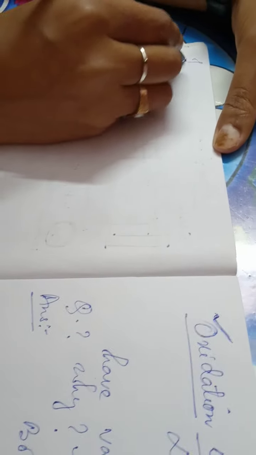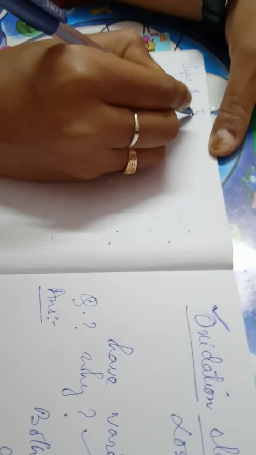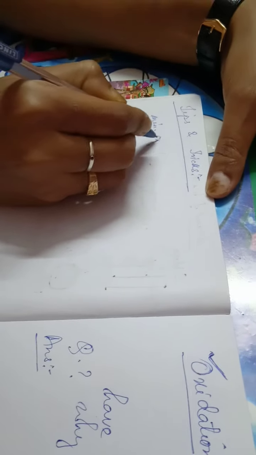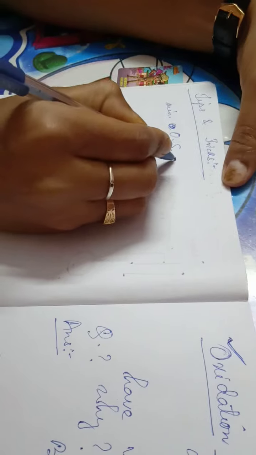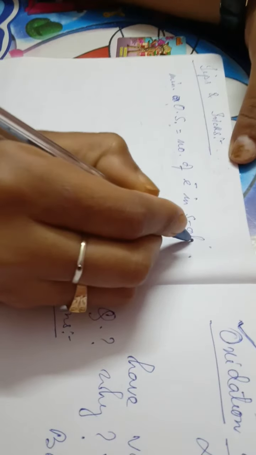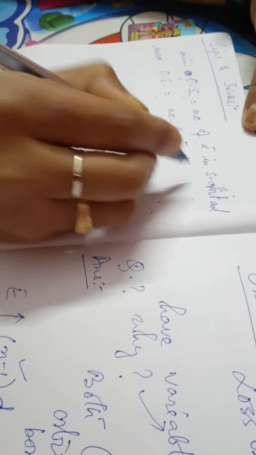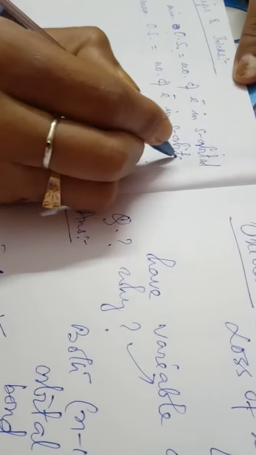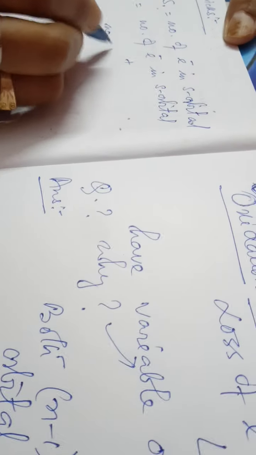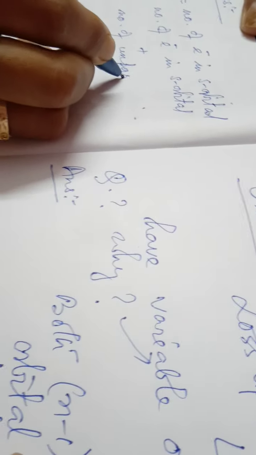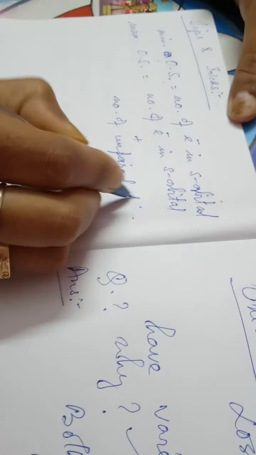So there is one tips and tricks: minimum oxidation state, I am writing OS, is equal to the number of electrons in s orbital, and maximum oxidation state is equal to the number of electrons in s orbital plus the number of unpaired d electrons.